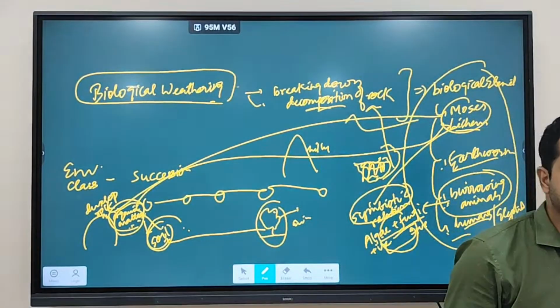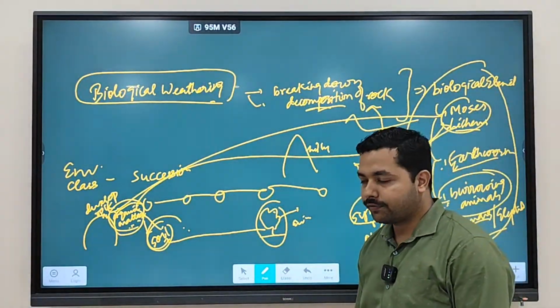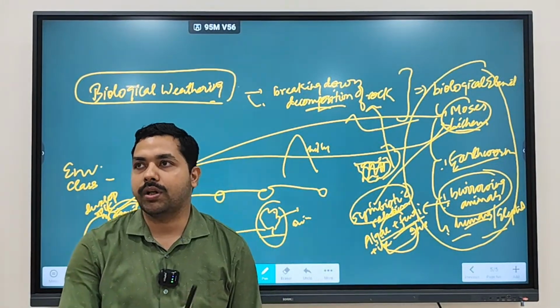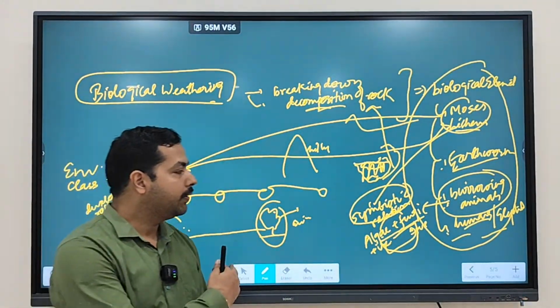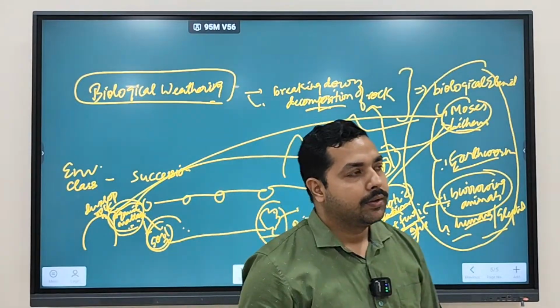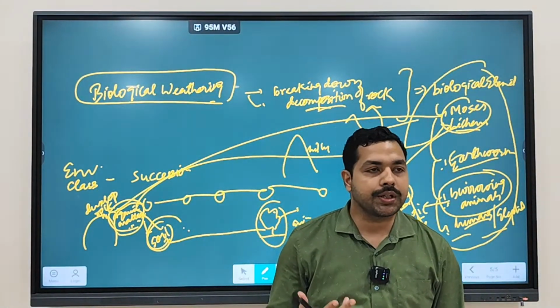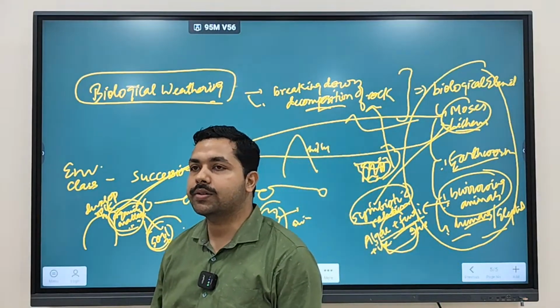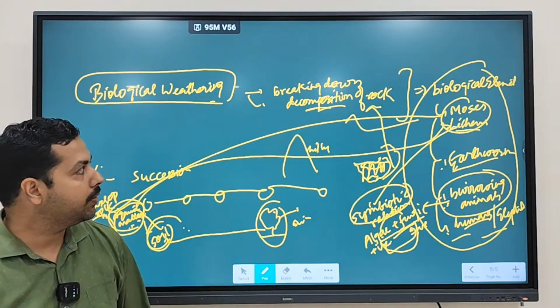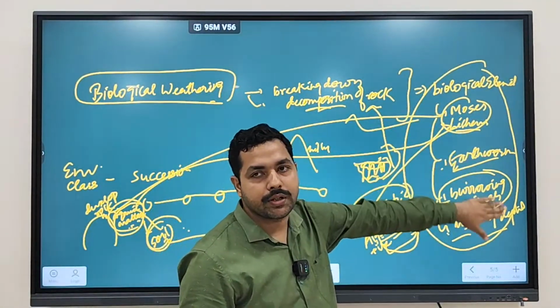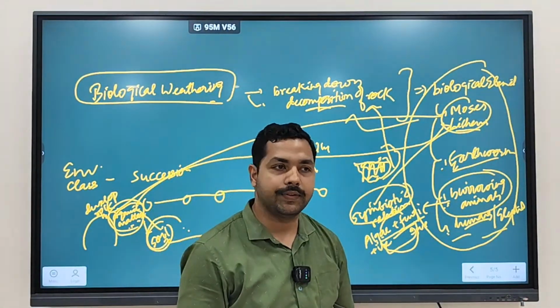Granular weathering, thermal weathering, frost weathering, salt weathering, mass wasting. And the types of chemical weathering? Oxidation, reduction, carbonation, hydration, solution, and dissolution. Many agents can cause biological weathering.